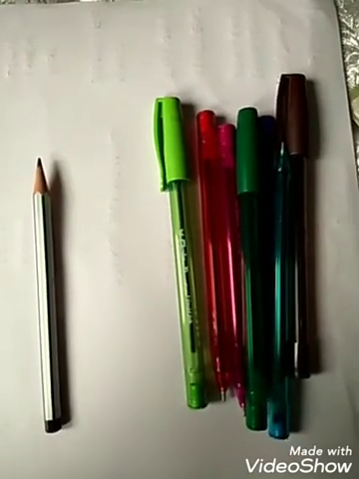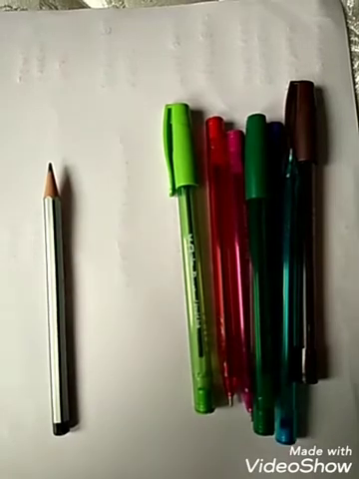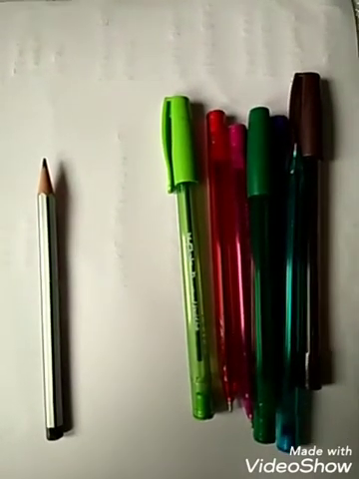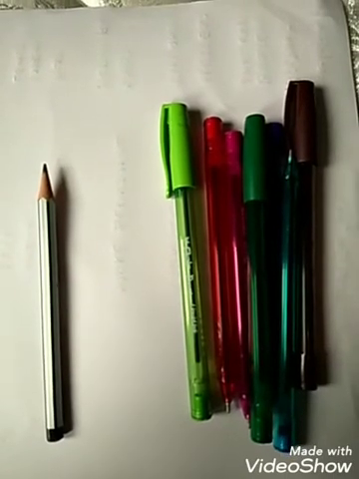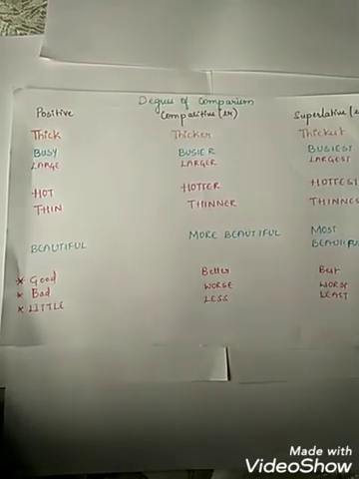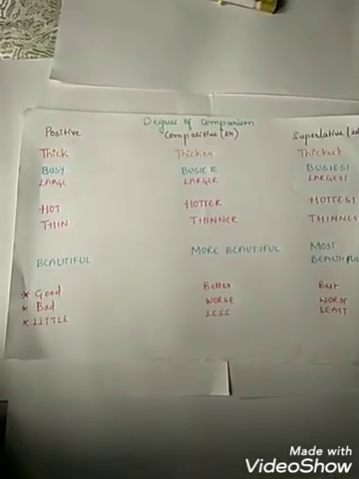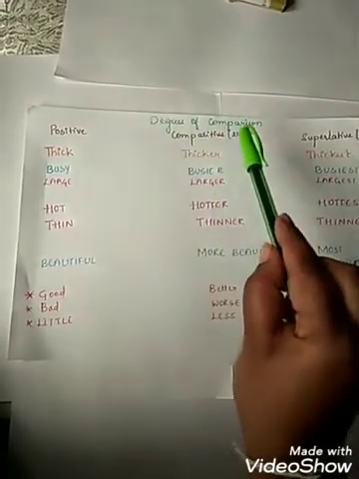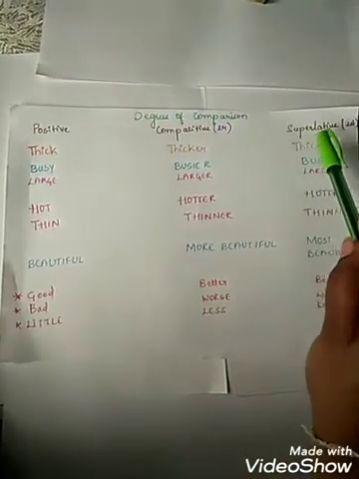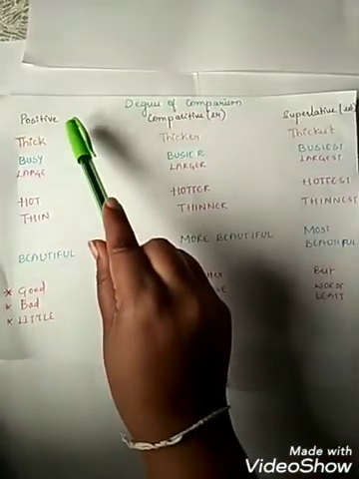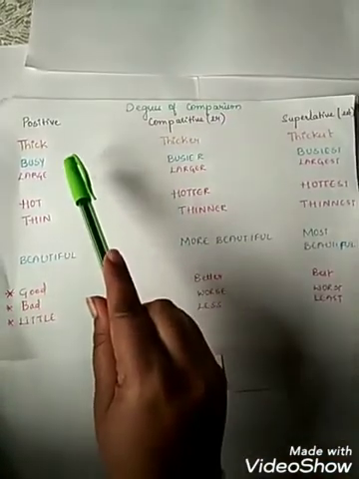When I am comparing two things, it is called the comparative degree. When I am comparing a group of things, it is called the superlative degree. Here are some more examples of degrees of comparison. The first one is the positive degree, the second one is the comparative degree, and the third one is the superlative degree. In the positive degree, it is the plain adjective.